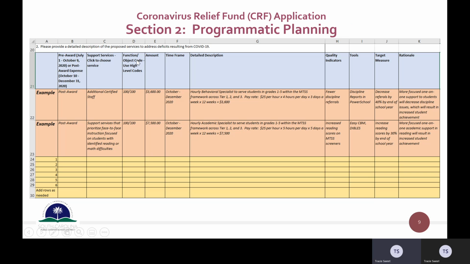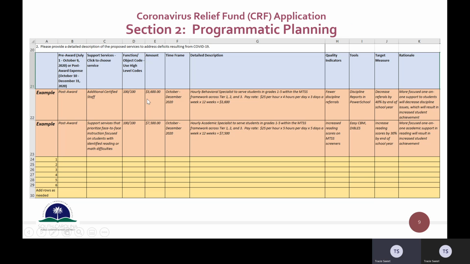The next column, D, is the function and object code. Please make sure you're using those high-level codes. I know there's been a lot of confusion because when you ask for reimbursement, you have to type in the detailed budget code. But for applications, remember, we're only allowed to use those high-level codes. So please make sure you're using those high-level codes there. And if you have questions about a particular activity and what function code or object code that may be, please contact Nick, Michael, or La Precious Sapp, and they'll be able to help you with that.